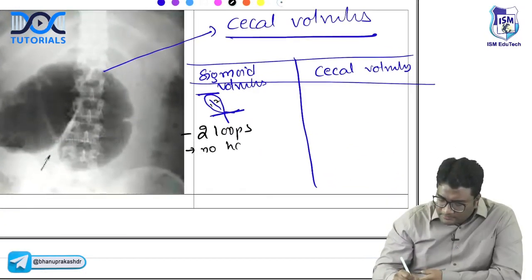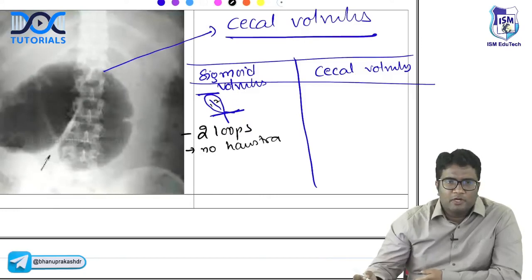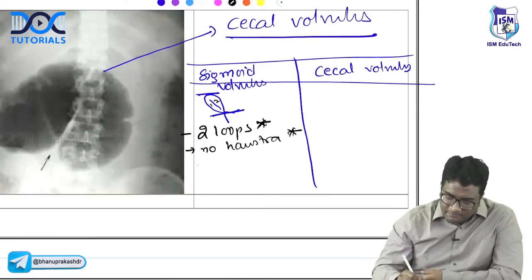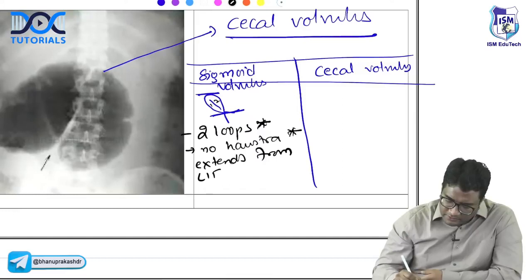no haustrations. No haustra in sigmoid volvulus. So you will have two loops. You have no haustra, and it extends from left iliac fossa to right upper quadrant.